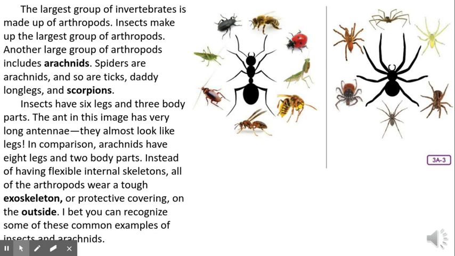Insects have 6 legs and 3 body parts. The ant in this image has very long antennae. They almost look like legs. In comparison, arachnids have 8 legs and 2 body parts. Instead of having flexible internal skeletons, all of the arthropods wear a tough exoskeleton or protective covering on the outside. I bet you can recognize some of these common examples of insects and arachnids. What do you see in these pictures?